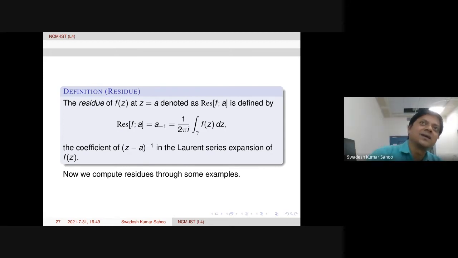But it is not trivial like in real analysis. In real analysis, in a Riemann integral, we compute the area under the curve. But here, the function is there and we are integrating over a contour. So what are we actually doing?